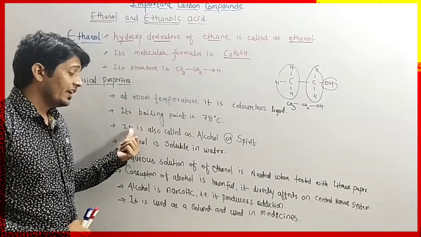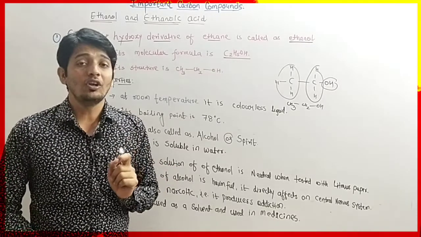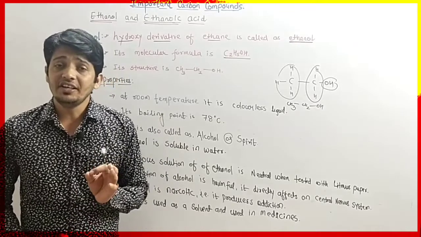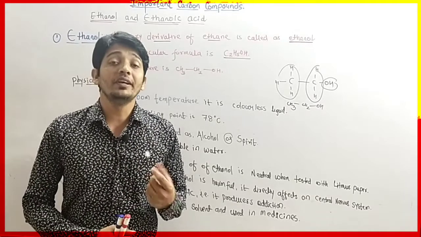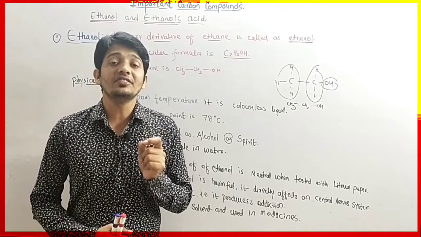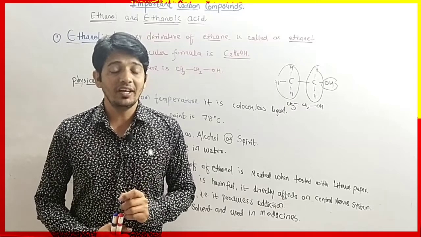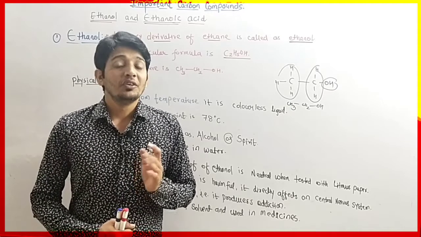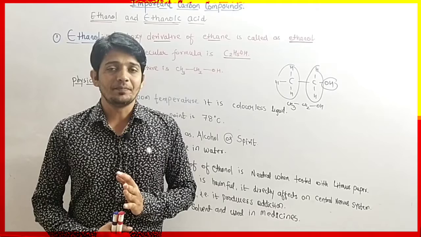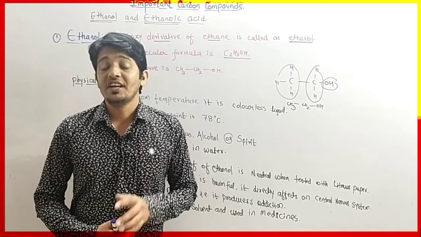Next, it is also called alcohol or spirit. Generally in hospitals, spirit is used to sterilize medical instruments like scissors. What is sterilization?